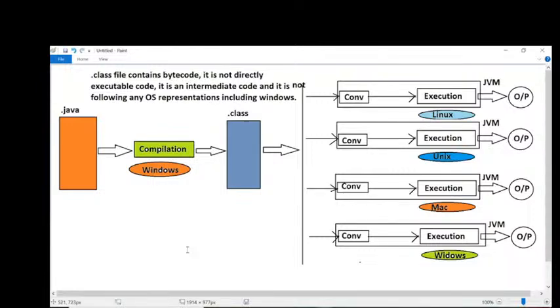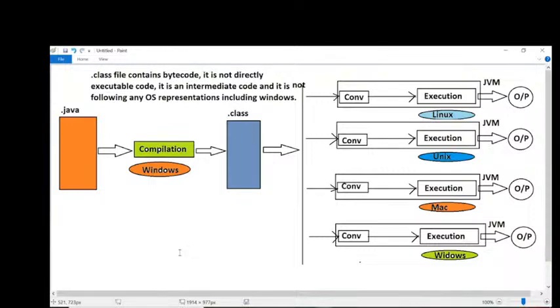Small terminology. When these converters are converting neutral bytecode into the local operating system representation, that locally represented bytecode is called native code. Native code. Got my point or not? Local operating system represented bytecode is native code. That native code will be executed automatically by the JVM internally. Yes, all of you are getting clarity on these points now.